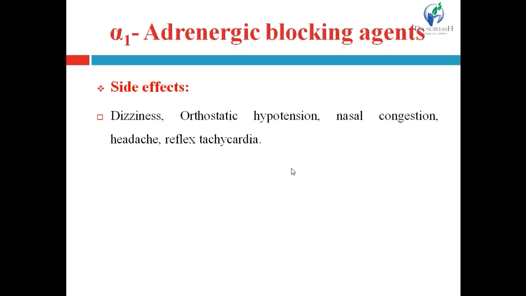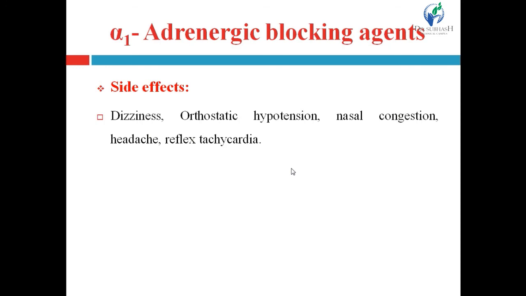Then side effects. Different side effects that can be seen with alpha-1 adrenergic blocking agents are dizziness and orthostatic hypotension. Orthostatic hypotension is not the underlying disease, but it has different causes, for example dehydration and postural changes, right?